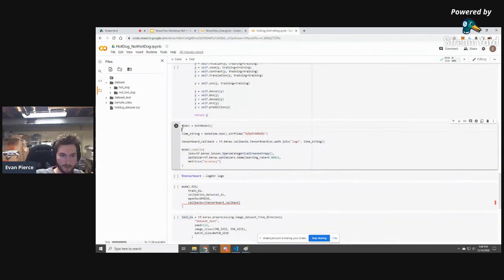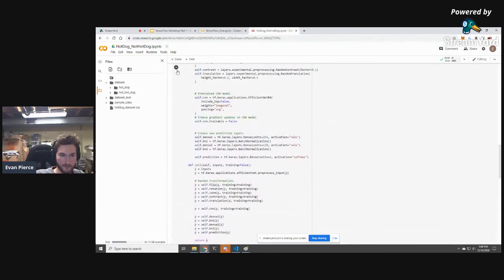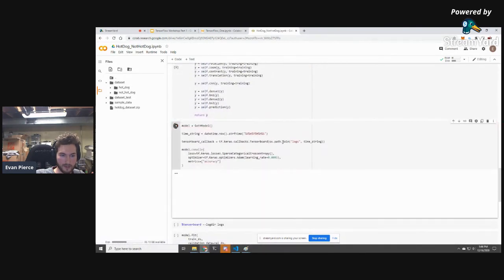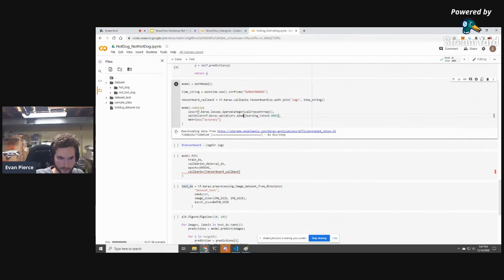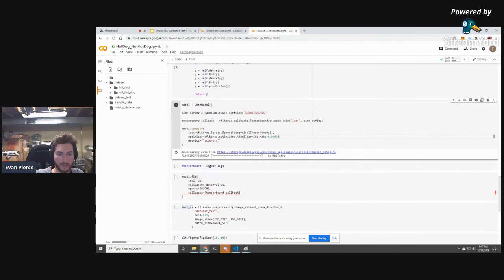So all we have to do to create the model is run the code and create the model. And I'm compiling it. I'm using the same loss function, which is sparse categorical cross entropy, because it's a classification task. And I'm using Adam, which is essentially the same thing as gradient descent, but with a few extra things. It doesn't really matter in terms of understanding what this code does. It's very similar to gradient descent. So that model has been built.